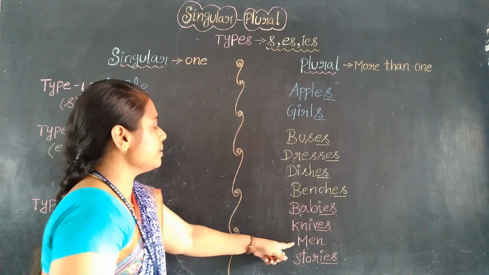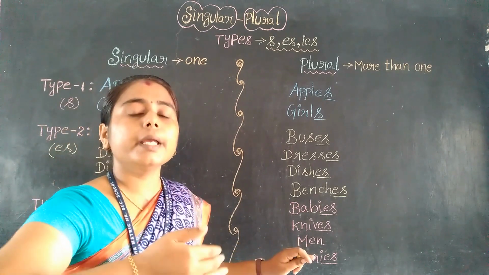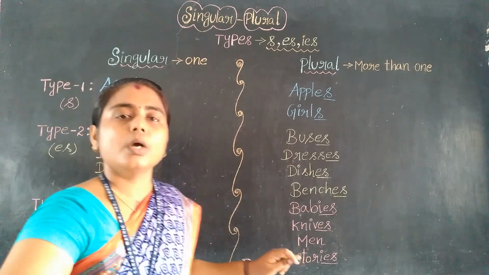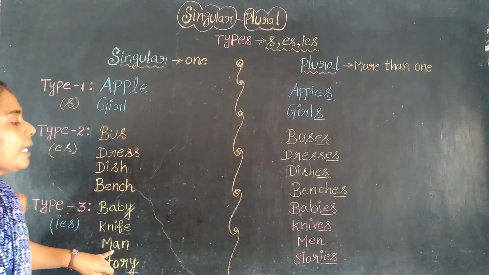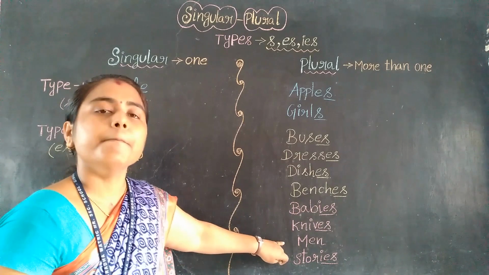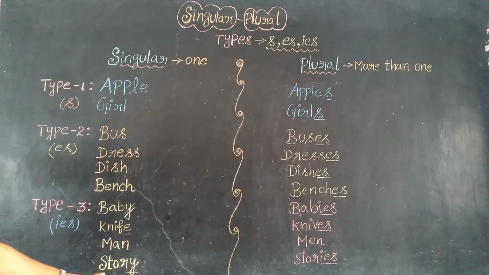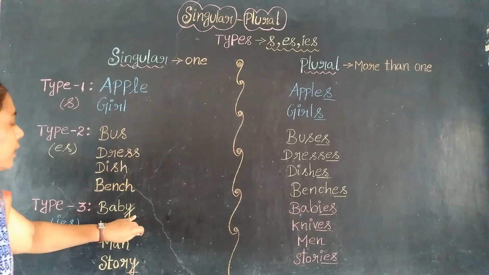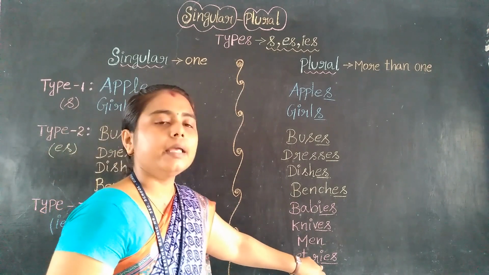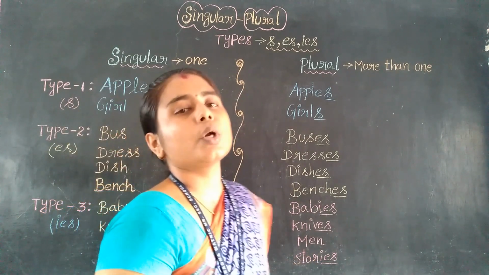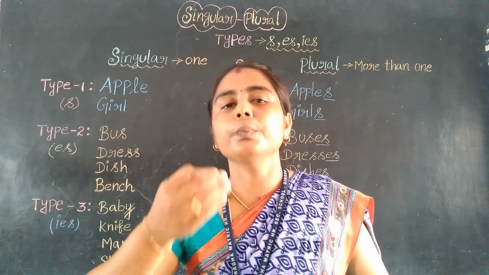And I told you that in some situations the entire word may change while converting it into a plural form, right? So man is converted into men. Similarly, woman into women. Then story, I told you already, we should remove that Y, and instead of Y we should apply IES to the word, right? So these are all the conversions of singular into plural.